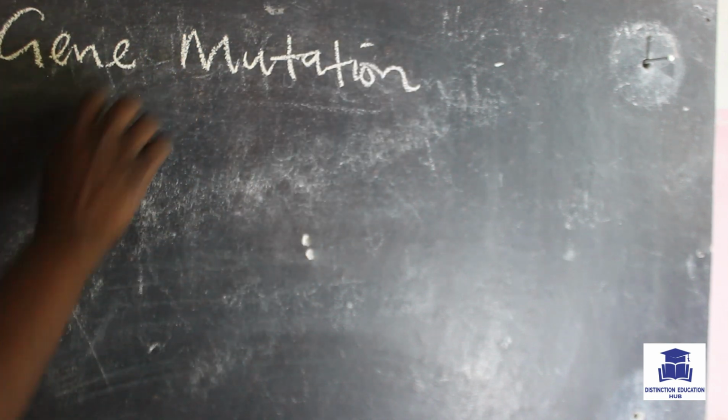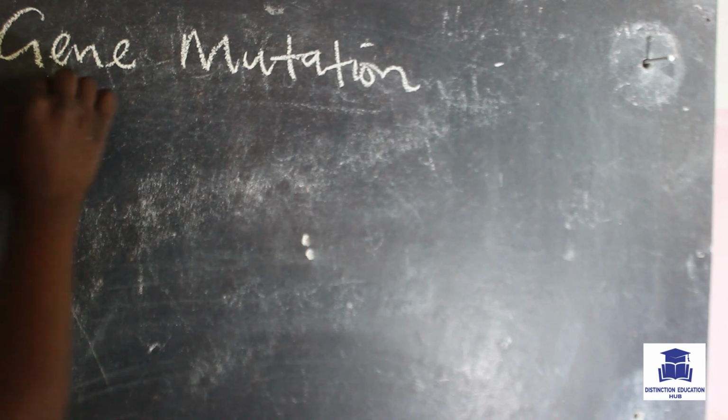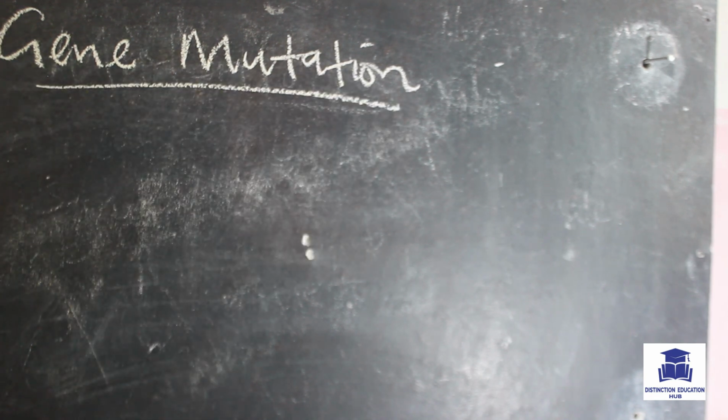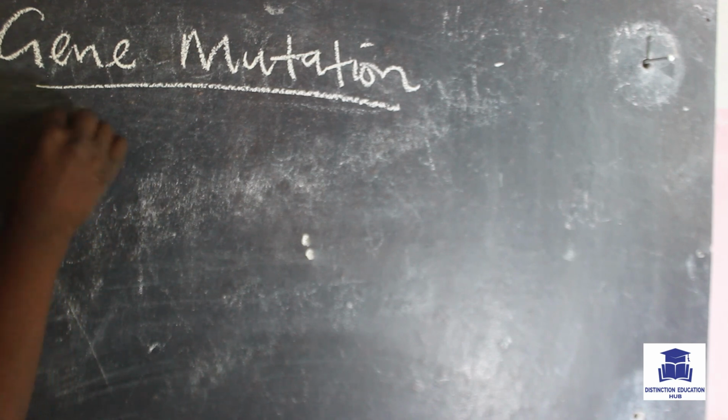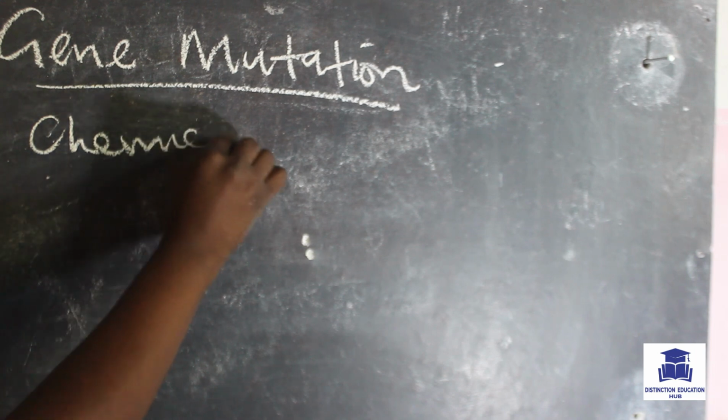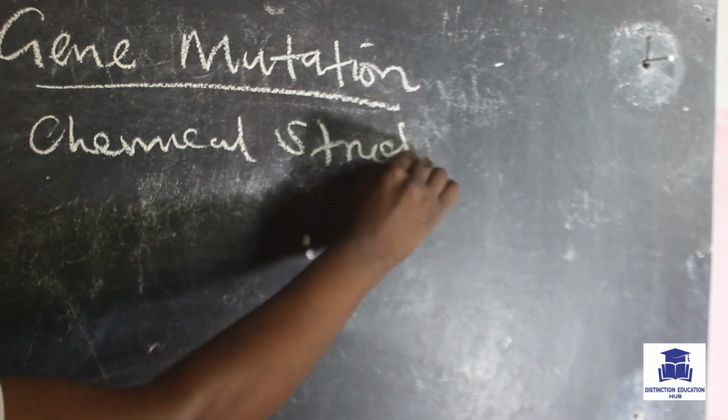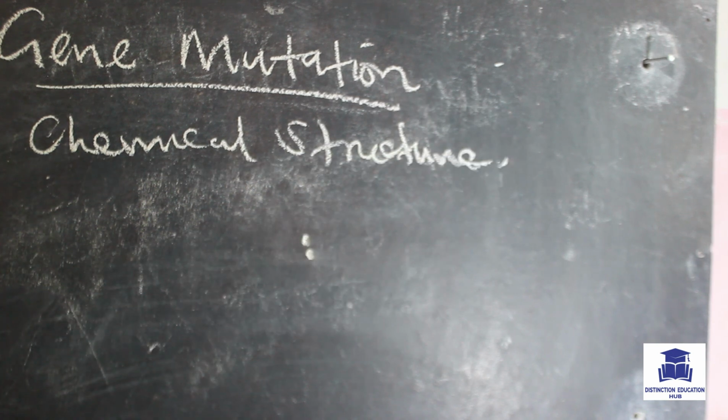Right? So gene mutation, what it is, this is a change in the chemical structure of a gene, like I said. All right, so we've got a chemical structure. So a chemical structure changes. These genes have a fixed structure according to what type of gene it is, or to what type of allele it is. So that sudden change in its chemical structure on a gene is what is called gene mutation.